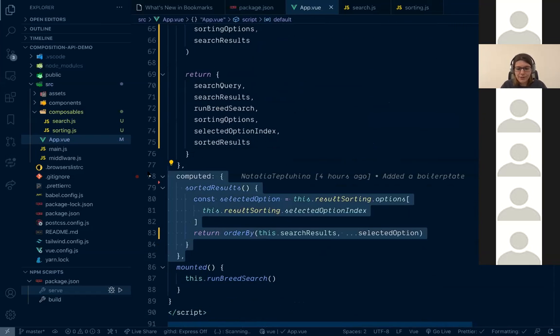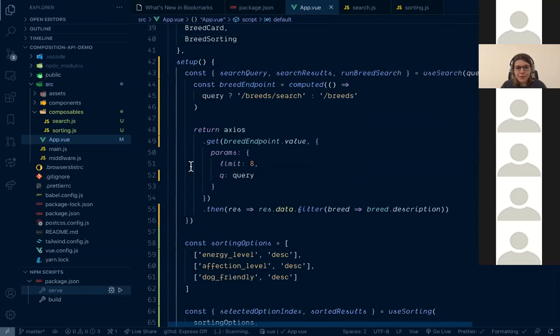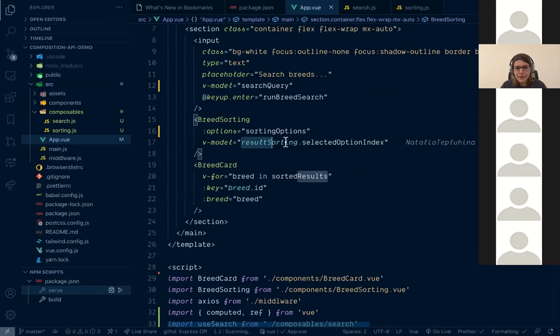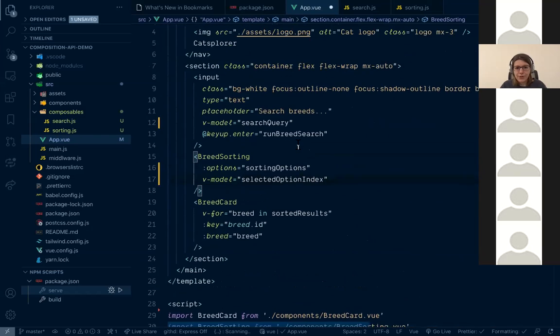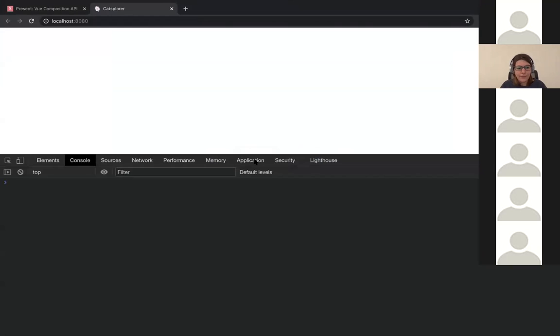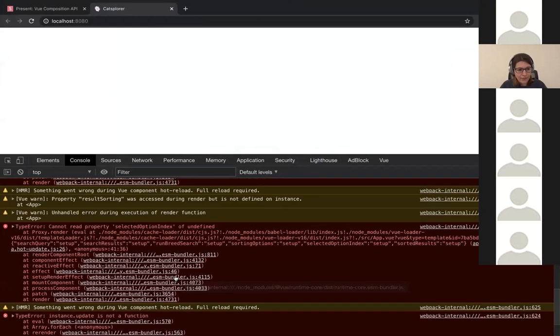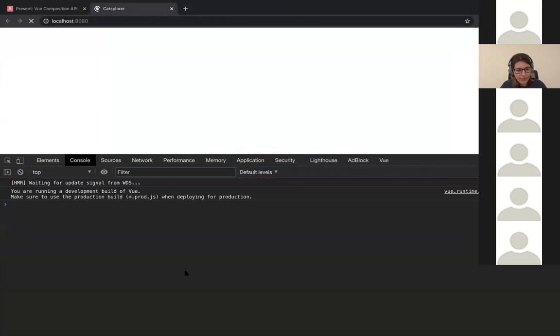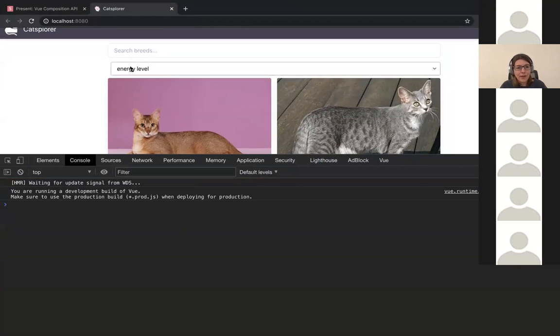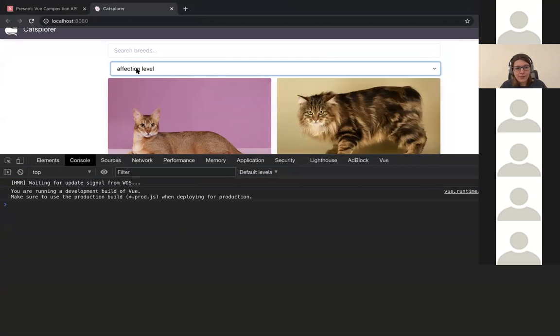We need to remove this computed to prevent logic duplication. And here it will be just selected option index. Oh, wow. I thought it'd break, but it didn't. So let's start sorting things.